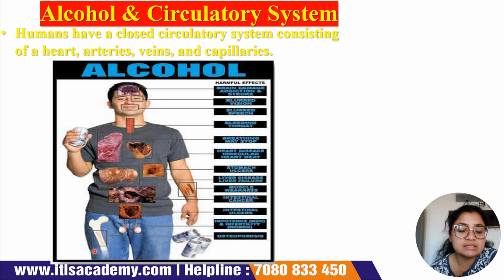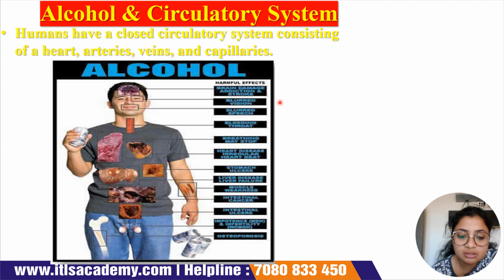Okay, so as you can see in this slide, we all know that humans have a closed circulatory system, which consists of a heart, the arteries, the veins, and the capillaries. And this diagram is basically explaining the different harmful or toxic effects of alcohol throughout the different organ systems of the body. So starting right from the brain, it will cause brain damage, addiction, and stroke.